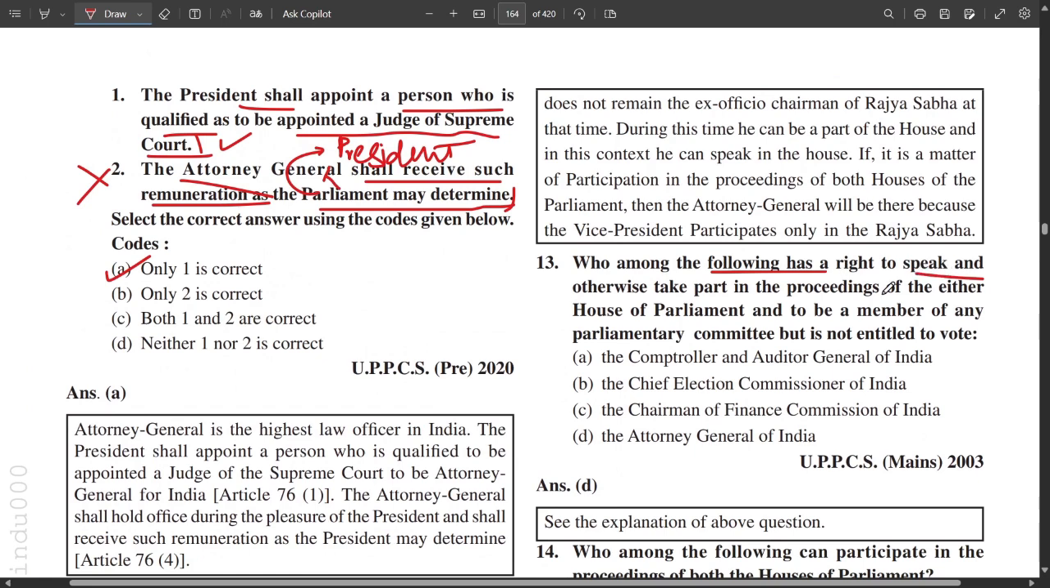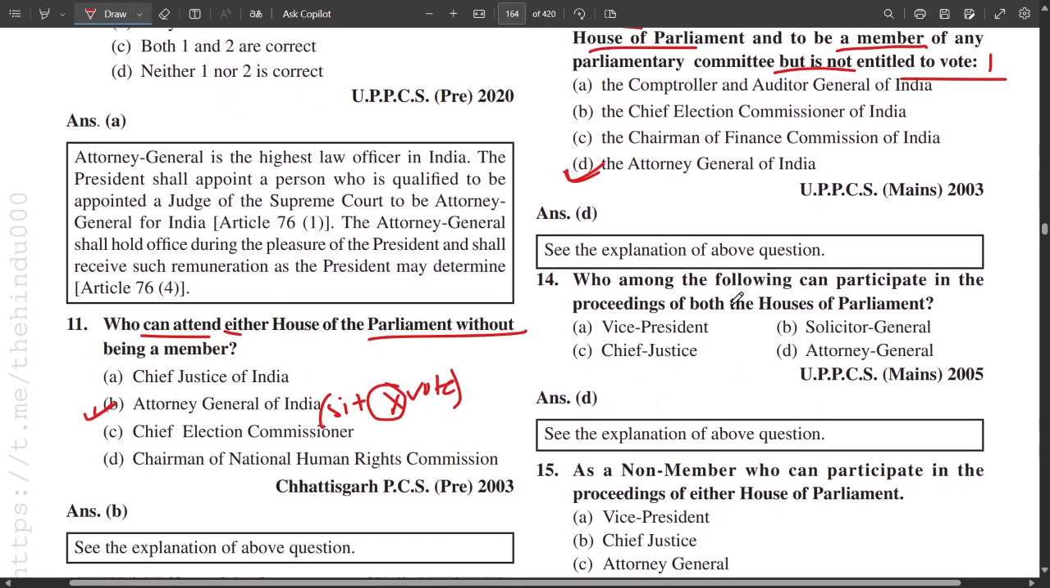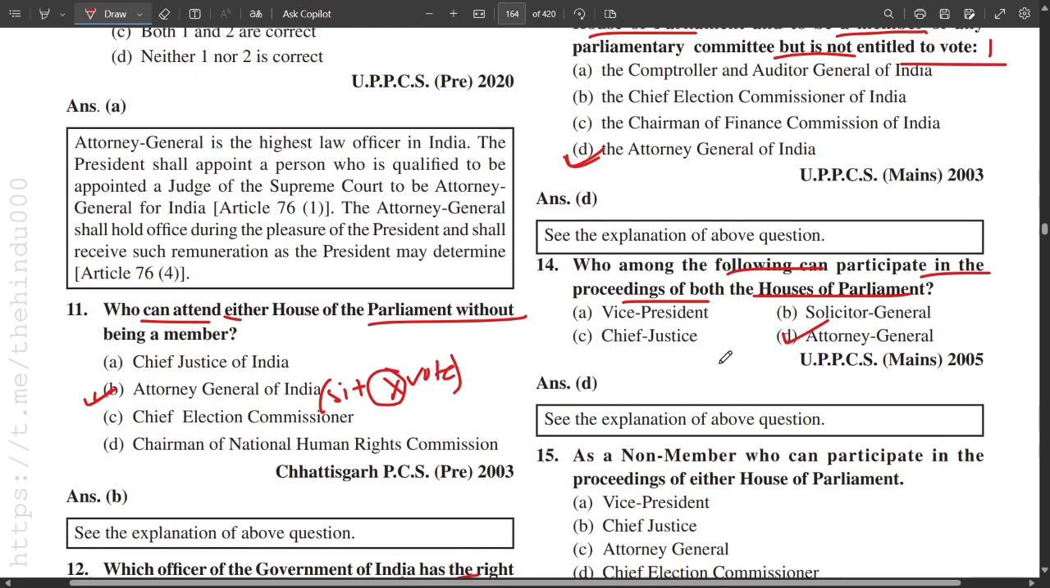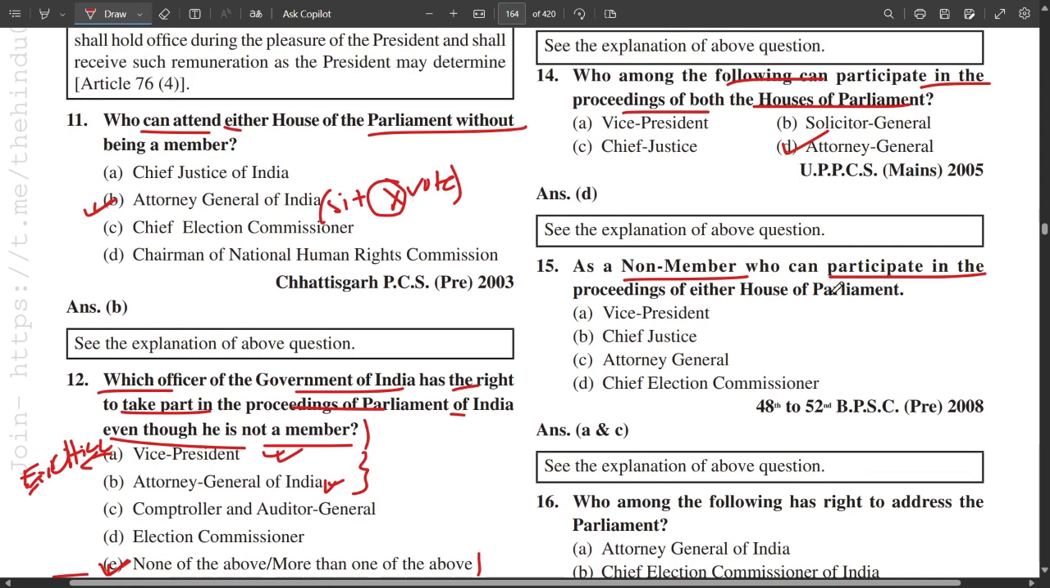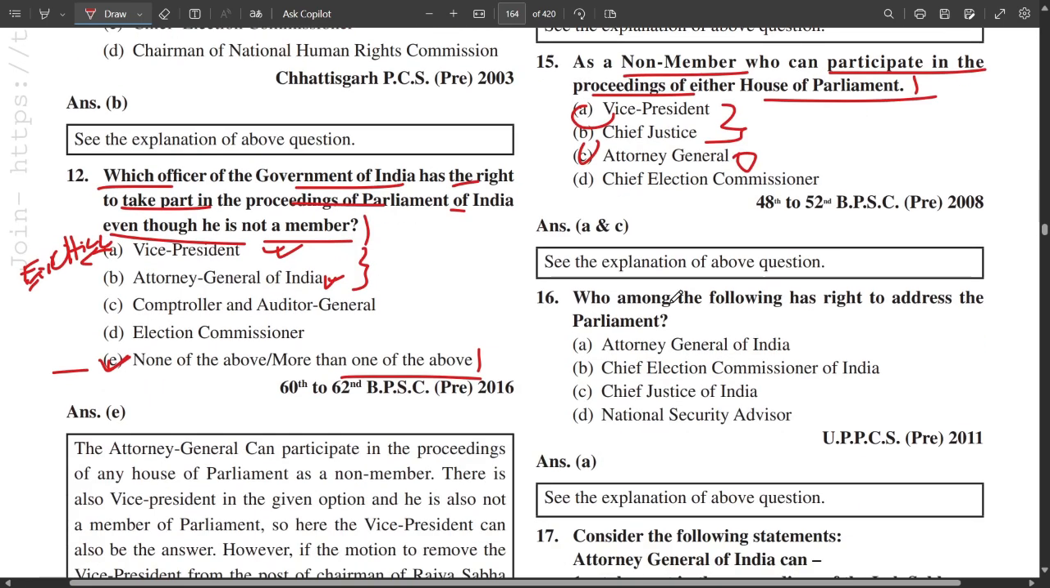Who among the following has right to speak and otherwise take part in the proceeding of either House of Parliament and to be a member of any parliamentary committee, but is not entitled to vote? That is the Attorney General. Who among the following can participate in the proceedings of both Houses of the Parliament? Attorney General. As a non-member, who can participate in the proceedings of either House of Parliament? That is Vice President and Attorney General. That is why A and C both are correct.